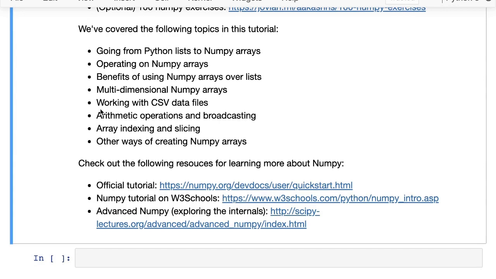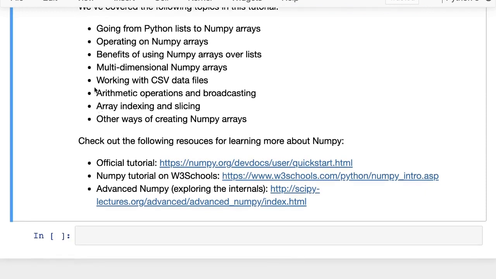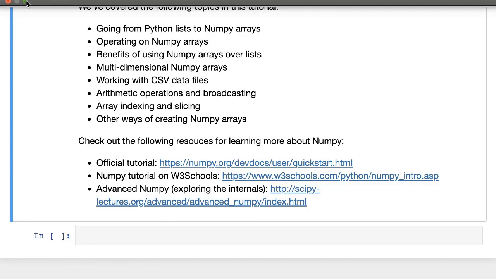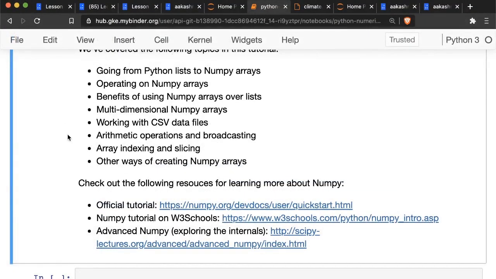And then we also looked at examples of working with CSV data files, how to load them, how to perform computations and then write results back to a file. And then we looked at some arithmetic operations and broadcasting. And then we looked at array indexing and slicing. And finally, we looked at some other ways of creating NumPy arrays, right? So NumPy is, in some sense, a very small library because the core concepts that it offers are fairly small in number. But on the other hand, it is a very vast library as well, and it offers hundreds of functions.